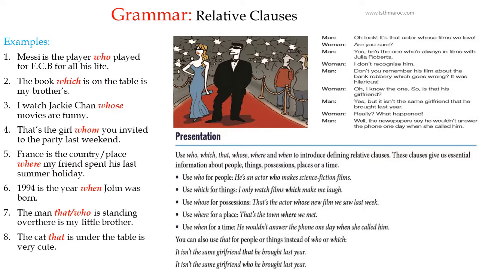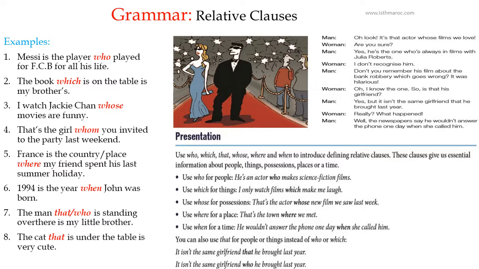Seven: the man that or who is standing over there is my little brother. So that or who we use for people. Eight, and finally: the cat that is under the table is very cute. So as you can notice, we can use that for people, for humans, and for animals, and also for objects.